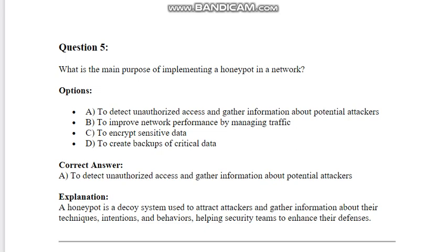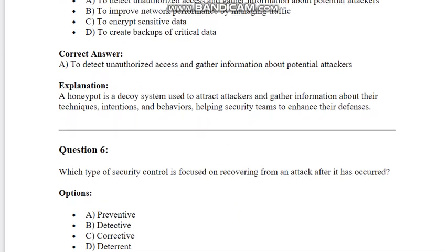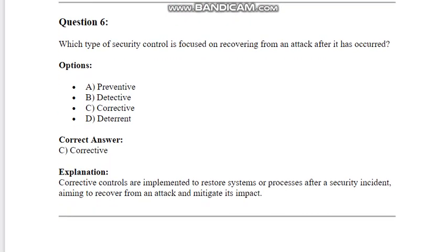Explanation: A honeypot is a decoy system used to attract attackers and gather information about their techniques, intentions, and behaviors, helping security teams to enhance their defenses. Question 6. Which type of security control is focused on recovering from an attack after it has occurred? Options: A. Preventive. B. Detective. C. Corrective. D. Deterrent. Correct answer: C. Corrective explanation. Corrective controls are implemented to restore systems or processes after a security incident, aiming to recover from an attack and mitigate its impact.